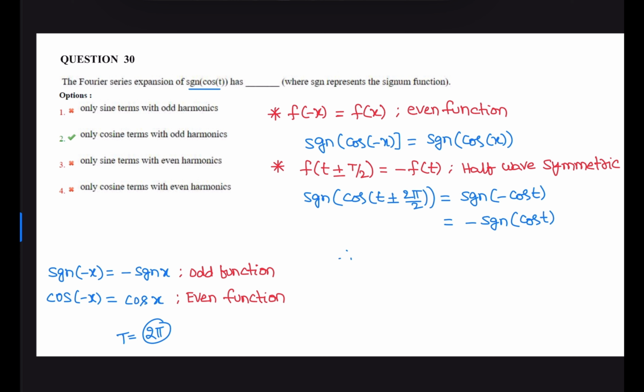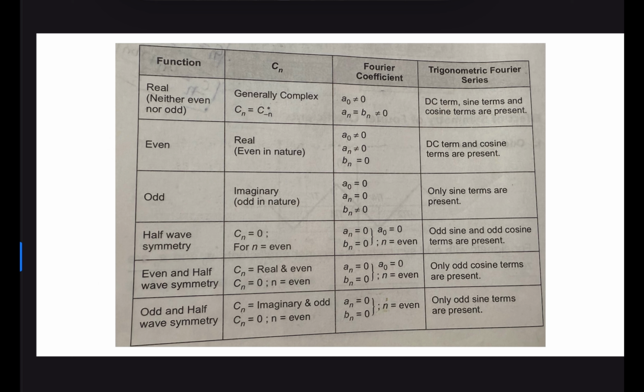Therefore, the Fourier series of an even half wave symmetric signal consists of only cosine terms with odd harmonics, because this signal is even plus half wave symmetric. So let us see the properties here. For an even signal with half wave symmetry, the Fourier series consists of only cosine terms with odd harmonics.